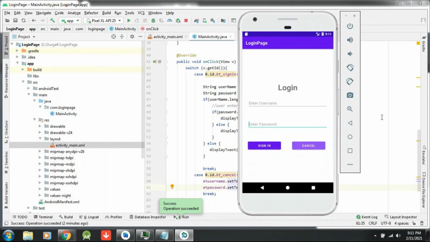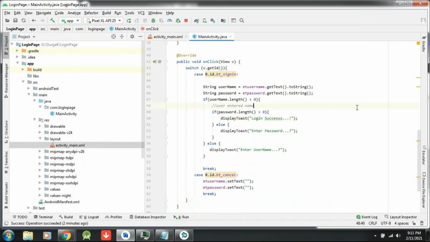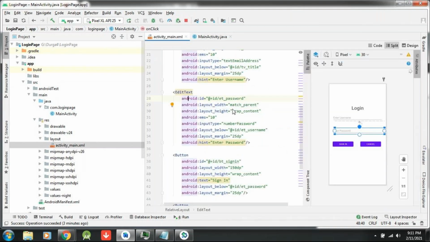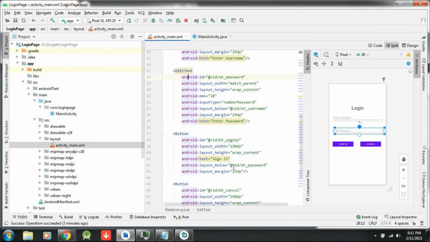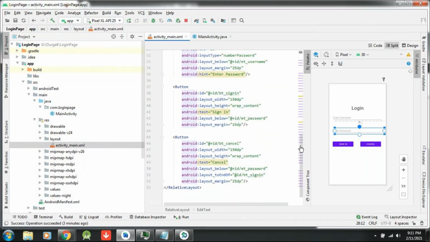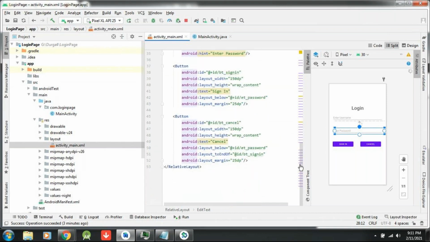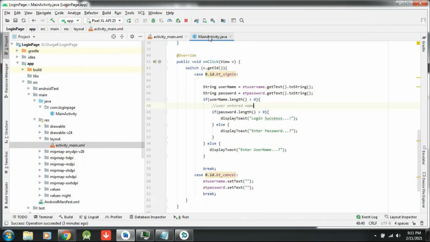So once again, let me explain what I have taken in my XML today. I have taken a relative layout. In the relative layout, I have written below, to right of, to left of, that I discussed. And in my main activity, see, one text view and two edit texts I have taken with below, like that with the margin. Cancel, sign in, everything I have written, and I came back to main activity.